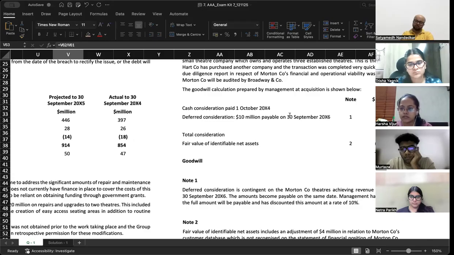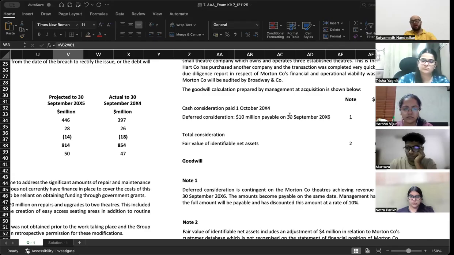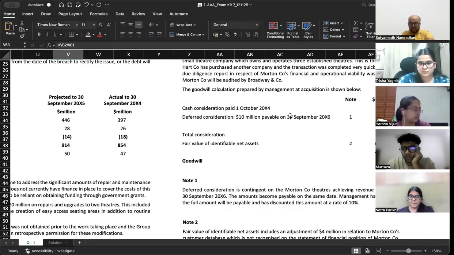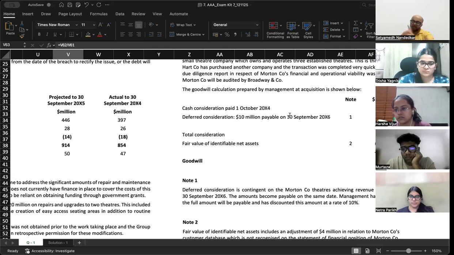We'll check the share purchase agreement. The share purchase agreement will also show what conditions have been put in place for the deferred payment, right? We'll also confirm the timing. Very good. The actual cash paid, 22 million, can be verified from the bank statement. This can be verified only from the share purchase agreement.